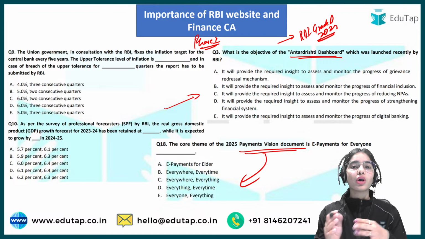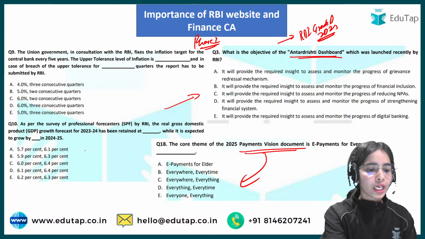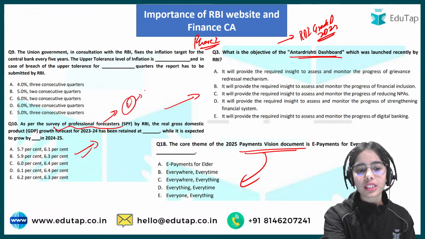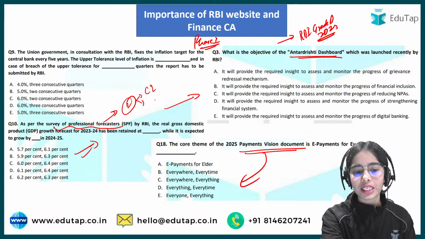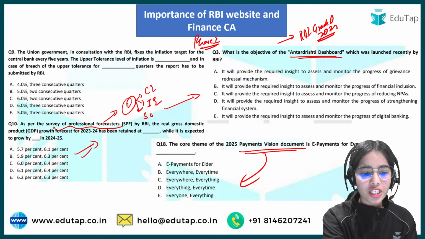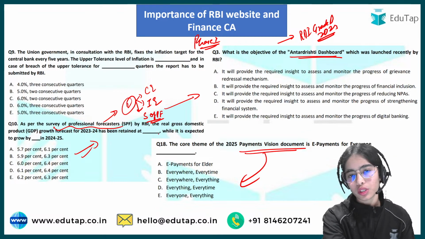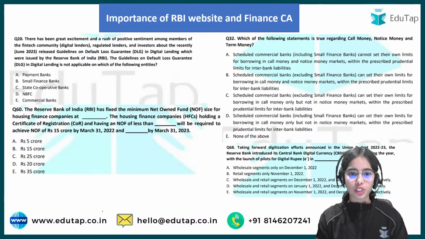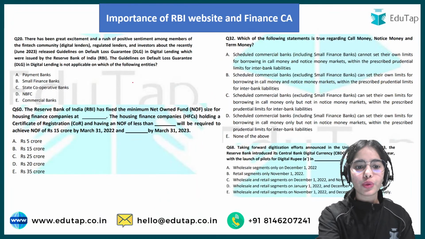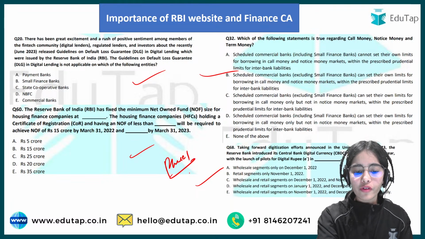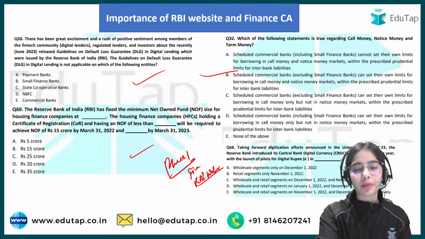This was also discussed in the annual report. The survey of professional forecasters: every 2 months the consumer expectation survey is released, the inflation expectation survey is released, and the survey of professional forecasters is also released. We had discussed this, and the question came from this also in the previous year paper. You can see so many questions came in phase 1 from the finance current affairs from the RBI website in the RBI Grade B.